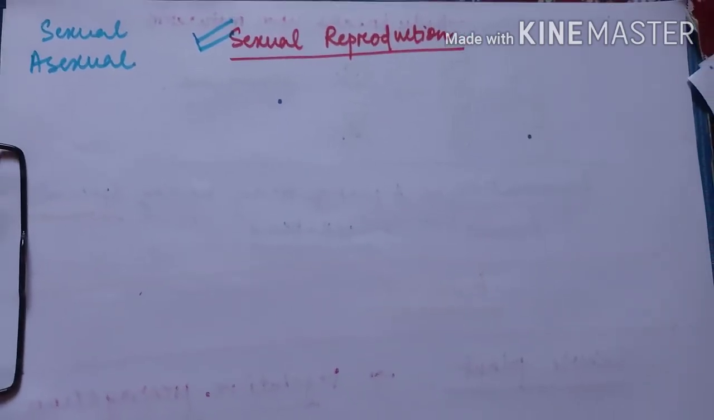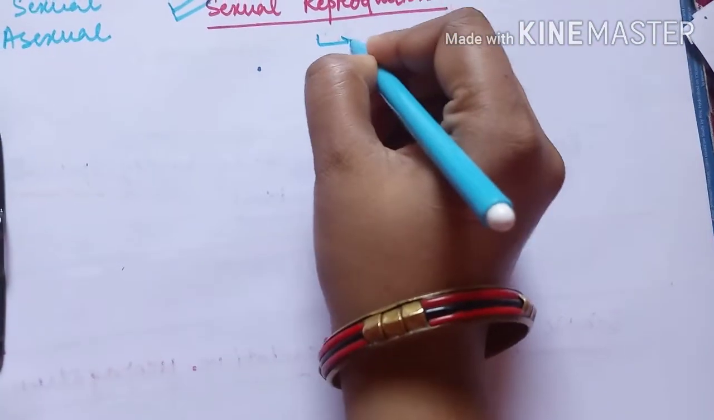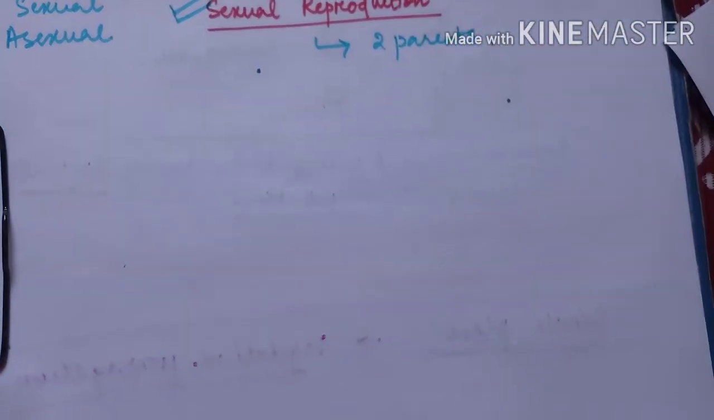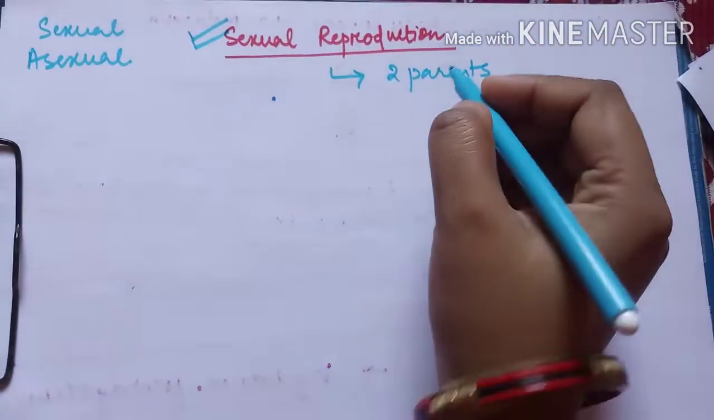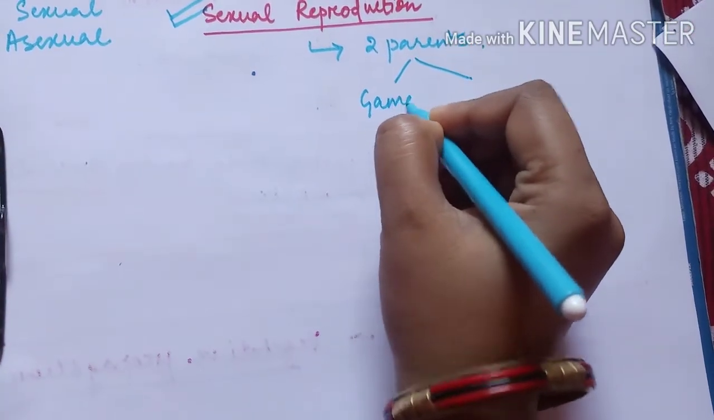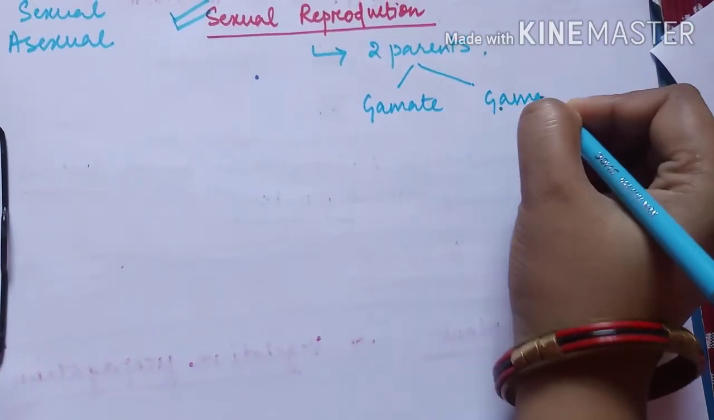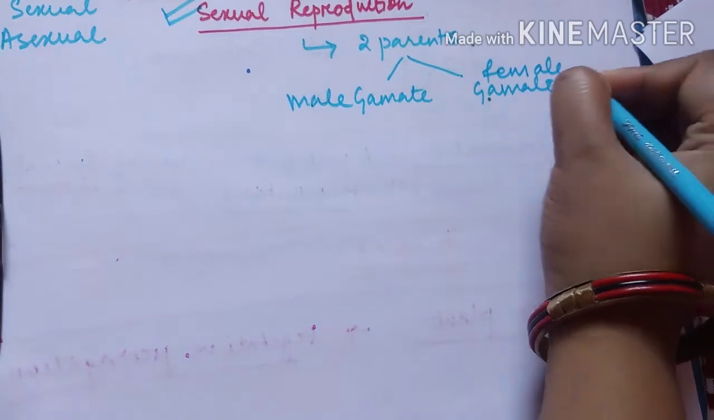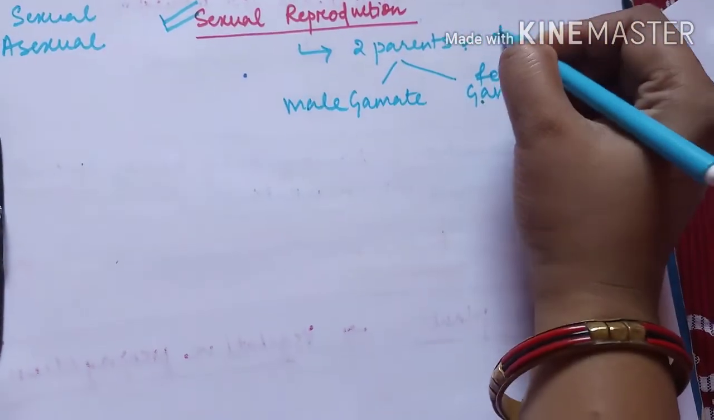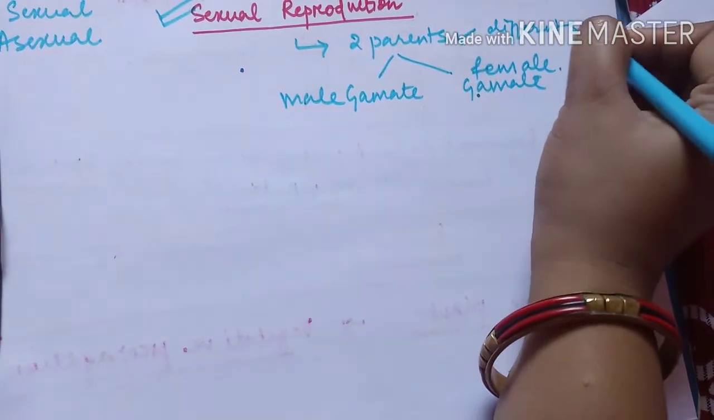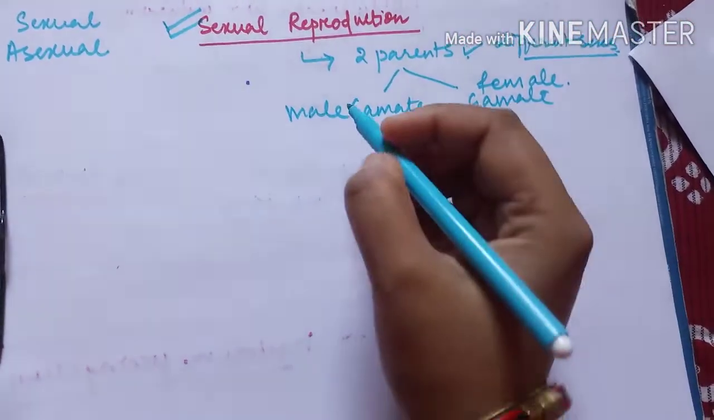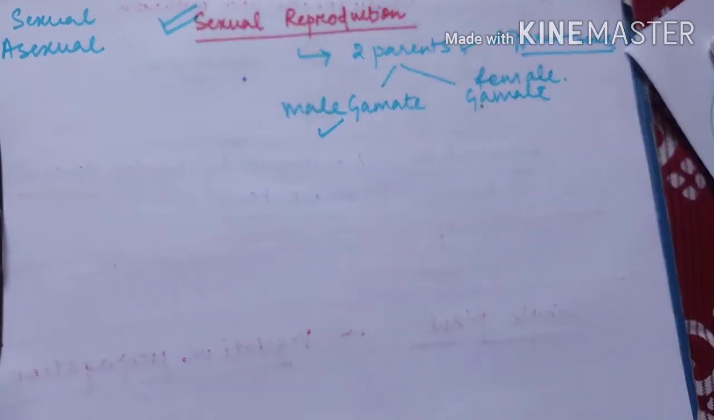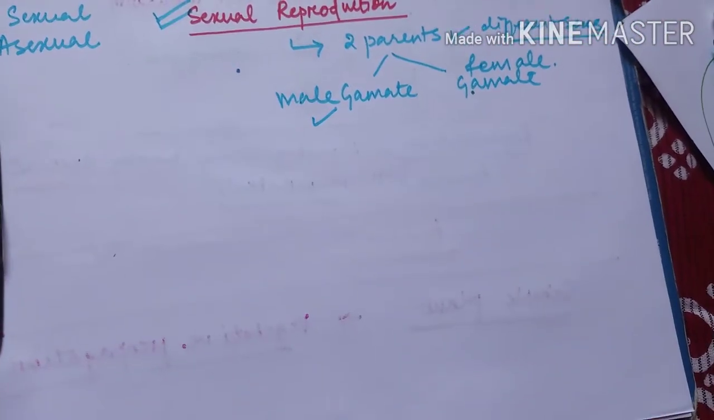Now sexual mode of reproduction means there has to be involvement of two parents. In this mode of reproduction there has to be the presence of two parents, and these two parents would be producing gametes. One of them will be termed a male gamete and the other one will be termed a female gamete. So there have to be two parents of different sexes, and they would be producing two different gametes. One produced by the male will be called the male gamete, and the other, which is produced by the female, will be termed the female gamete.